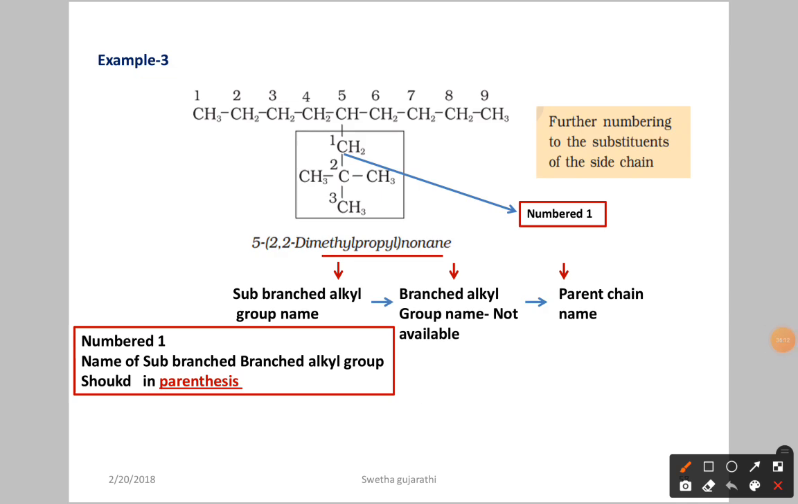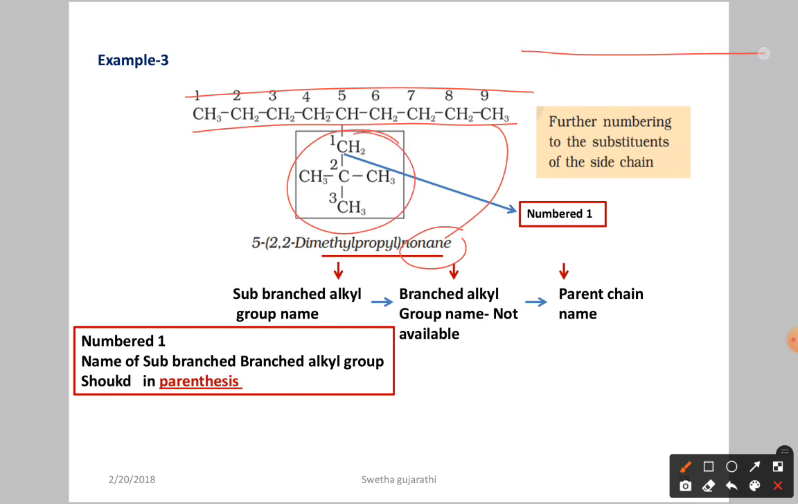Now let us see the third example. This is the longest carbon chain having 9 carbon atoms. Nine carbon atoms means the parent chain is nonane. Here we have a branch, and in the branch again we have sub-branches. So like this we have the longest carbon chain, this branch, and in that two sub-branches. This is the structure.